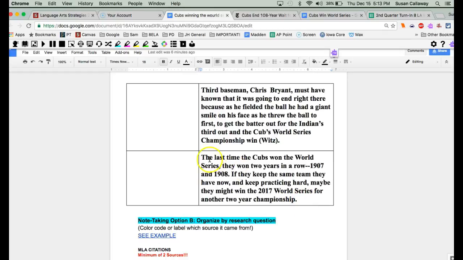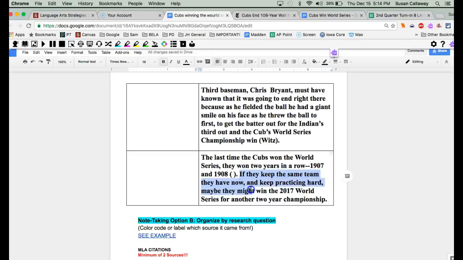Then the student has a powerful conclusion. He looked up when the last time the Cubs had won and found out that they had won 2 years in a row way back in the day when they had won a World Series. And I am thinking that that should probably be cited. I think that information probably needs a citation from where you found it. "The last time the Cubs won the World Series, they won 2 years in a row, 1907 and 1908."